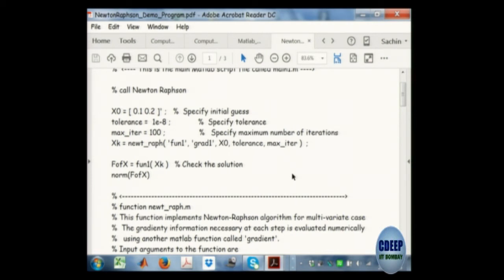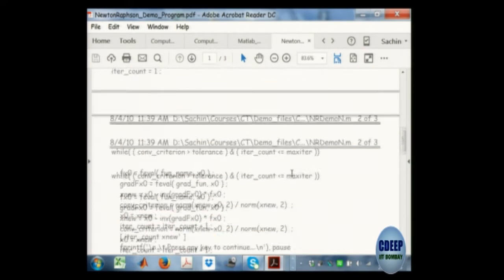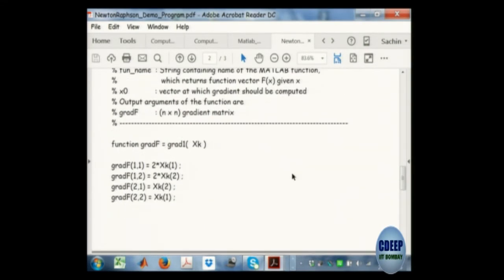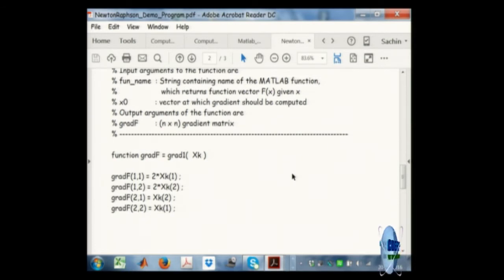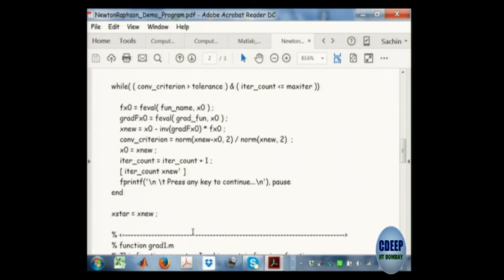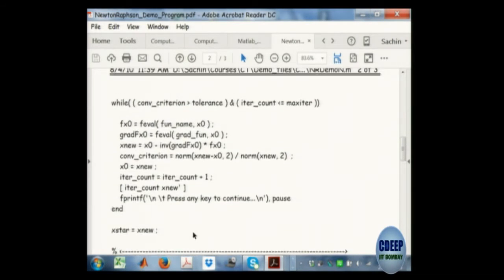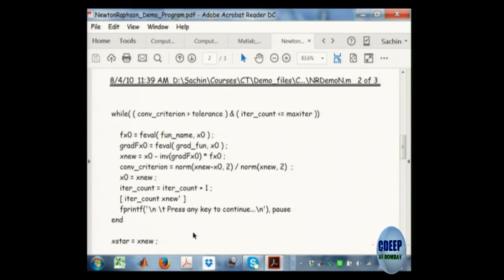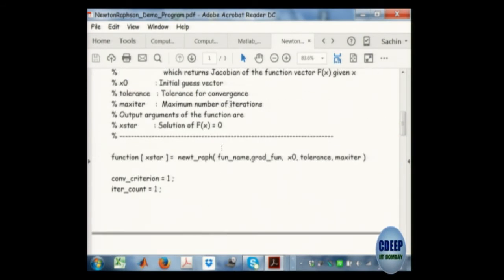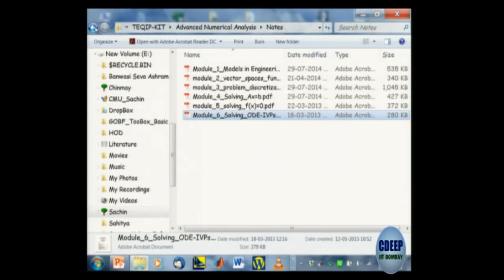This is my program, and then what I would do is to match this. So what do you need from Newton-Raphson? You need a gradient calculation, okay, Jacobian calculation. Then you need this loop till it converges. You keep iterating, you keep generating a new guess. So what is convergence? Everything gets taught here, okay. They see it happening here, and then with this program, I would give an assignment, okay.